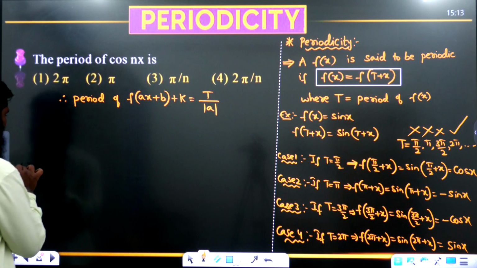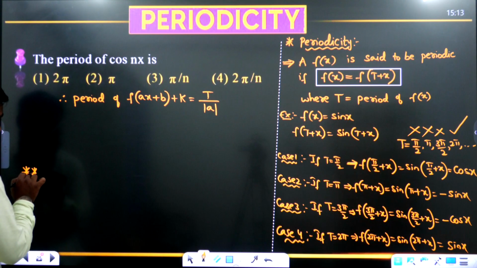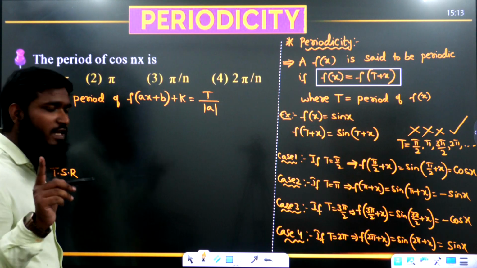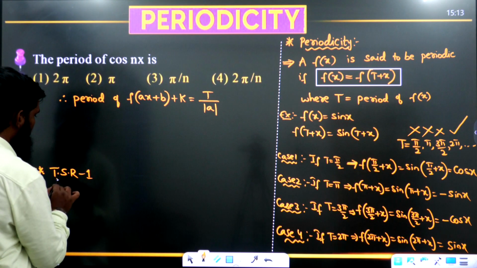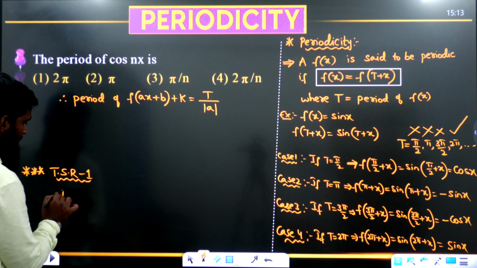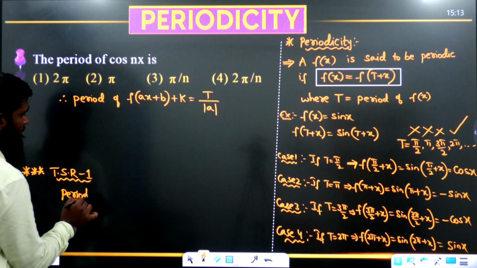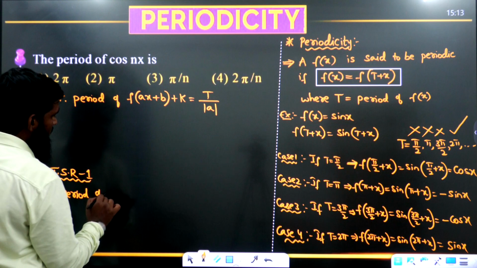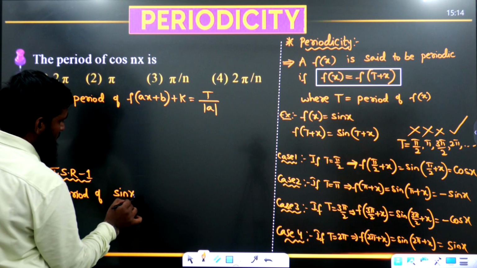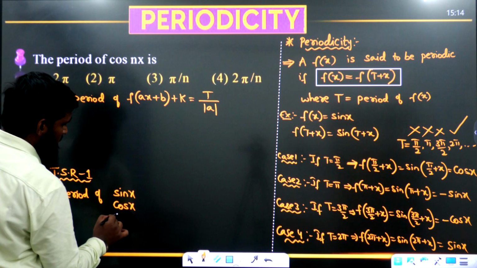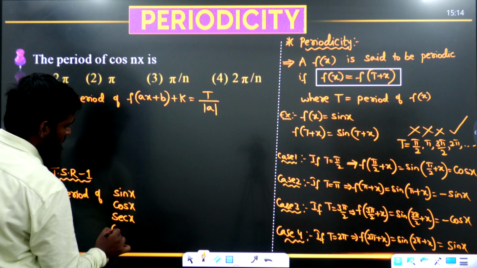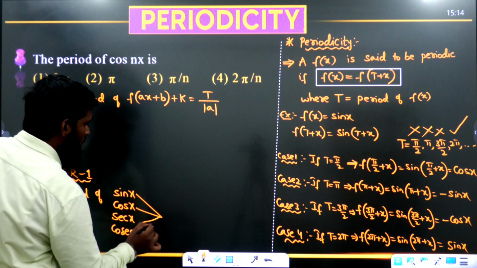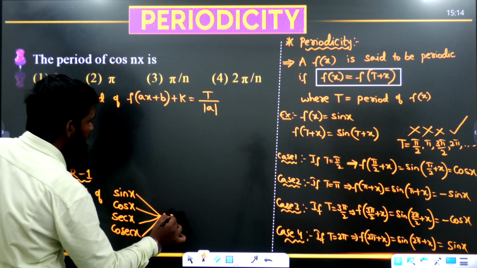Now I will give you one TSR here. TSR means a time saving result. So TSR number 1. Listen carefully. Period, or else the T value, for this part: sin x, cos x, secant x and cosecant x. For all of these we can directly remember that it is 2 pi.